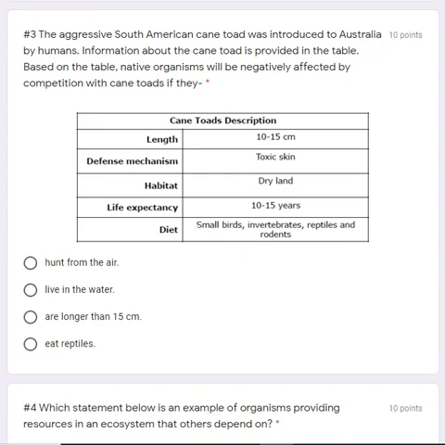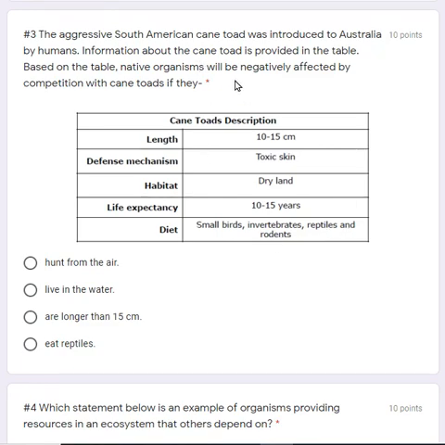Number 3. The aggressive South American cane toad was introduced to Australia by humans. Information about the cane toad is provided in the table. Based on the table, native organisms will be negatively affected by competition with cane toads if they have a length of 10 to 15 centimeters, defensive mechanism, which is a toxic skin, which would make them poison to animals trying to eat them, have a habitat where they live in dry land, they have a life expectancy of 10 to 15 years, their diet is small birds, invertebrates, reptiles, and rodents.